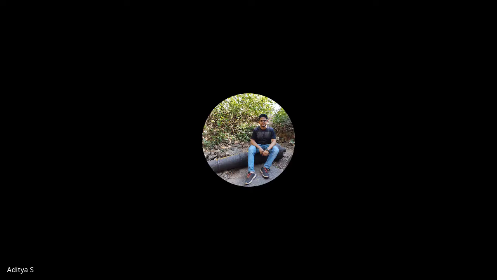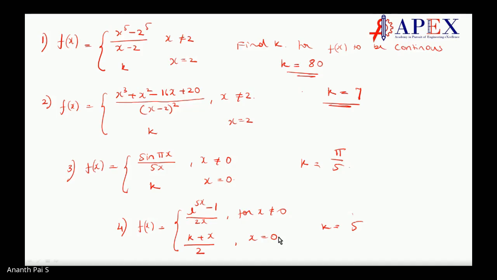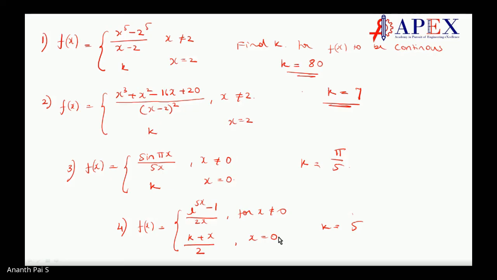So the fourth one, I'm getting 5 by 2. No, wrong. It is 5. Check it again, others. That's k by 2, no, sir. So k equal to 5 by 2, the 2 cancels. Exactly.